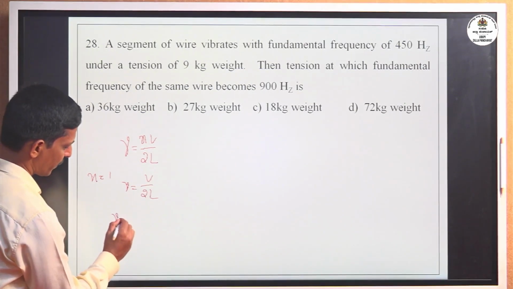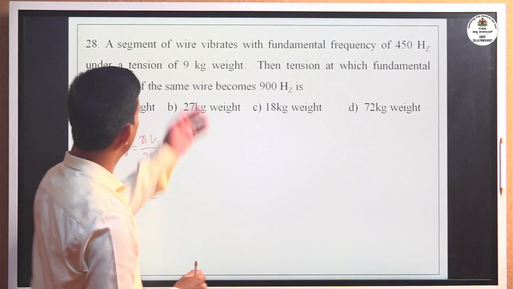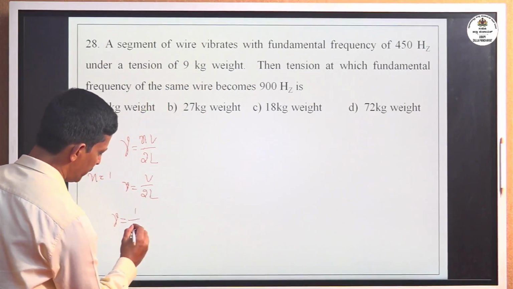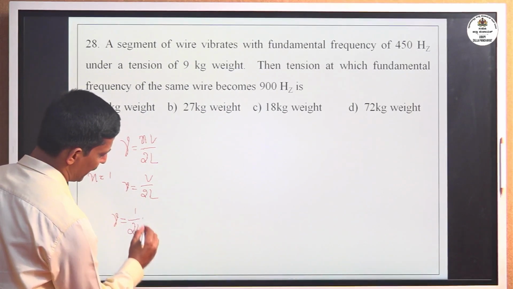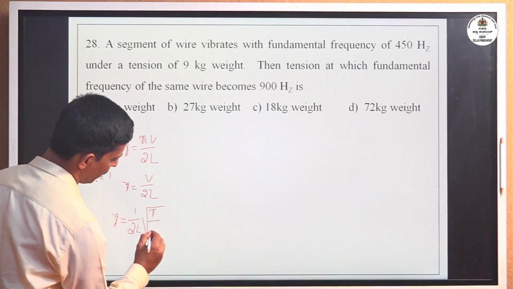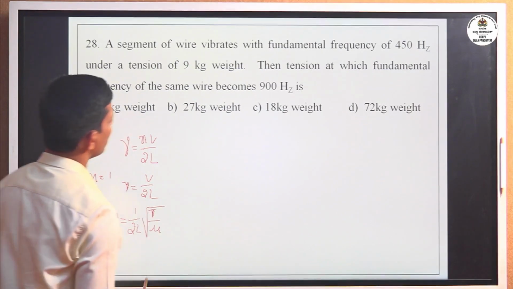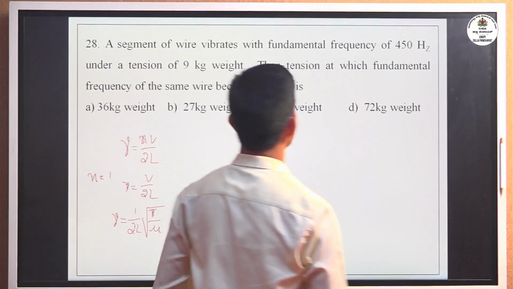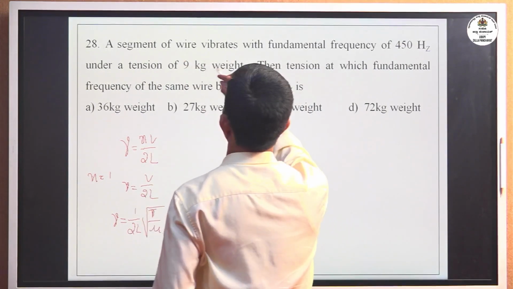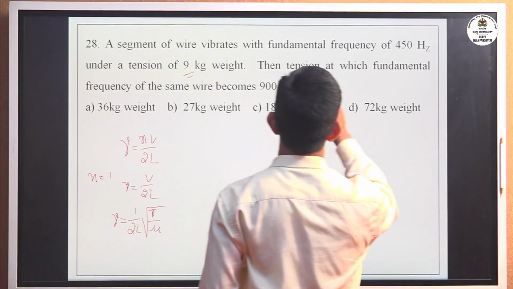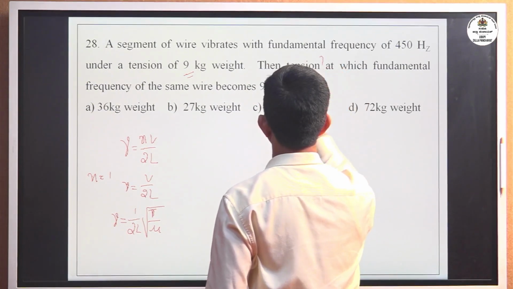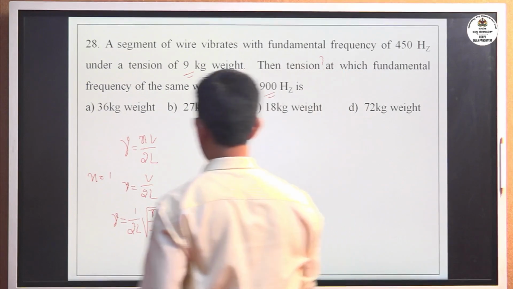Or V in terms of tension, here 9 kg tension: in terms of tension formula, nu equal to 1 divided by 2L square root of T divided by mu. Mu is the linear mass density. But here only which one? Tension 9 kg weight, then the tension. Okay, tension you have to find out for the frequency 900.